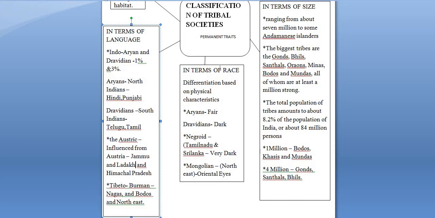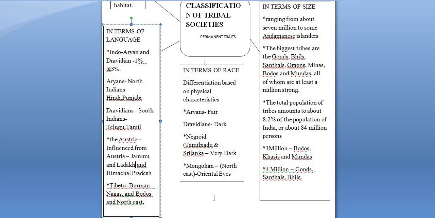Now we come to how, in terms of race, the tribal communities can be classified. We classify the tribal communities on the basis of their physical characteristics, that means how they appear physically. It is a common notion that the Aryans who live in North India have a fair complexion, whereas the Dravidians who live in the southern states of India have a dark complexion, whereas the Negroid race, they live in Tamil Nadu and Sri Lanka and have a very dark complexion.